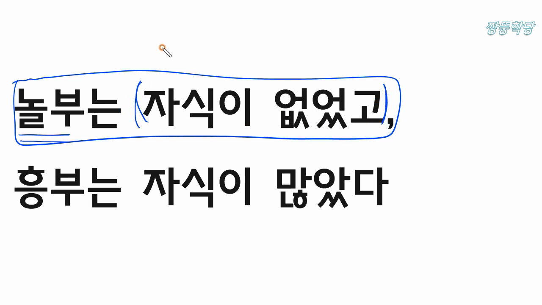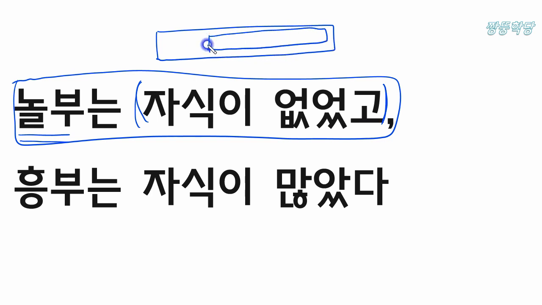So the structure of this sentence must be like this. There is a sentence, and there is another sentence. And this inner sentence works as a predicate. So 자식 is also a subject for this part. That's why we need two indicators for subject.